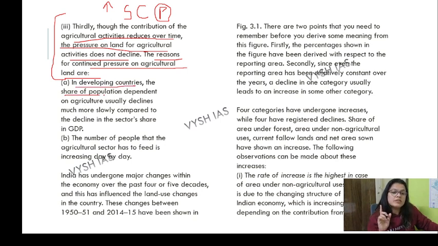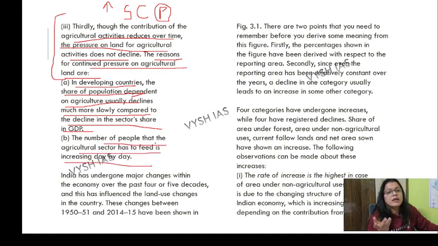In developing countries, the share of population dependent on agriculture usually declines much more slowly compared to the decline of the sector's share in GDP. Getting my point? The number of people that the agriculture sector has to feed is increasing day by day. You are saying people have shifted from the agriculture primary sector to the tertiary sector, but you must also know that economic activities have increased and population has increased.